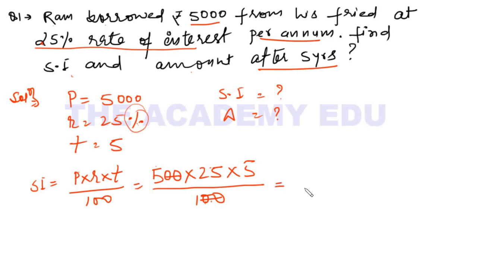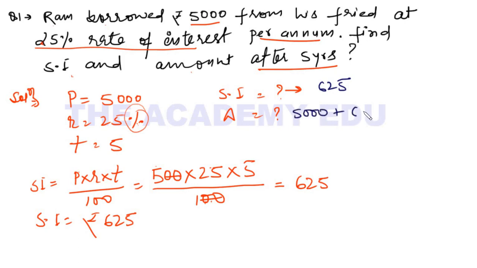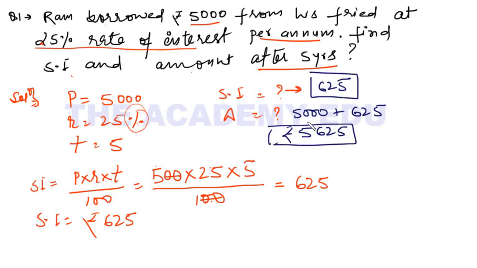So 25 into 25 is 625 rupees. So simple interest for 5 years is rupees 625. What is amount? Principal, which is 5,000, plus interest, which is 625. So it is 5625. This is your amount and this is your simple interest.